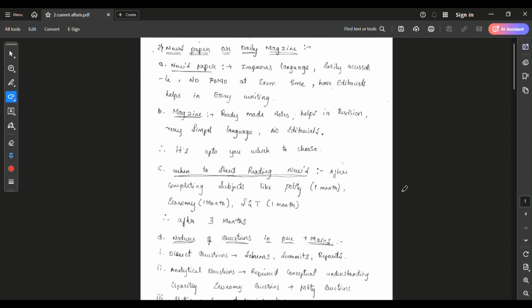Hello friends. The next question is whether we should read a newspaper or a daily magazine. This is a question for many aspirants.